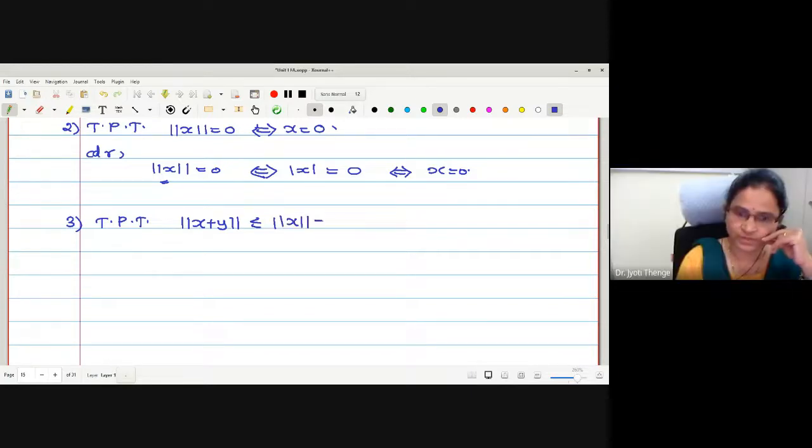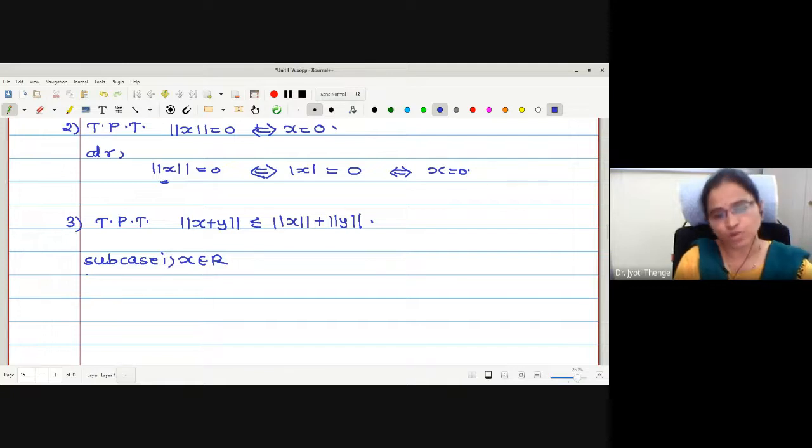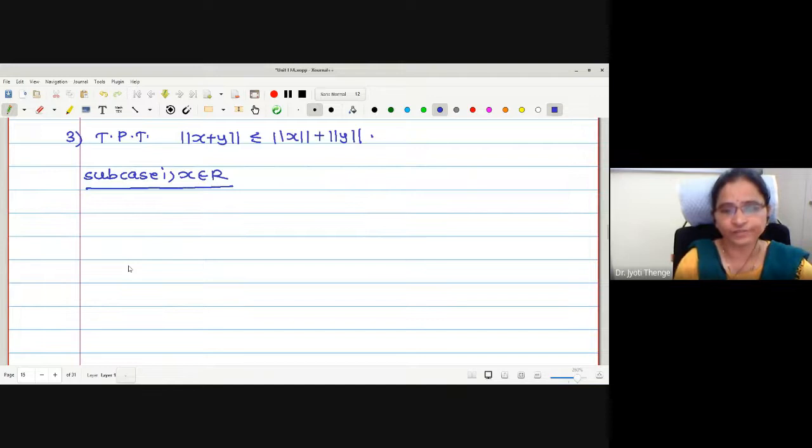Now to prove this result, we will separate it into two subcases. Why do I want to separate into two subcases? Because norm works differently for real numbers and differently for complex numbers. Therefore, first let us try to prove it for the real numbers.